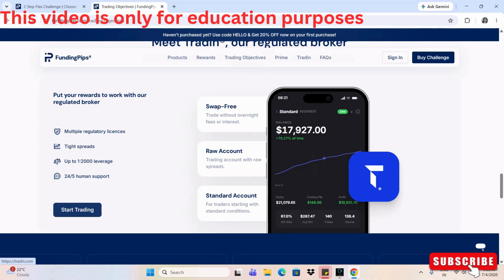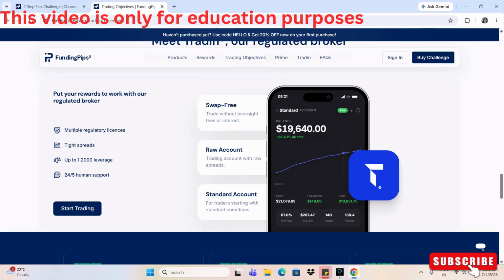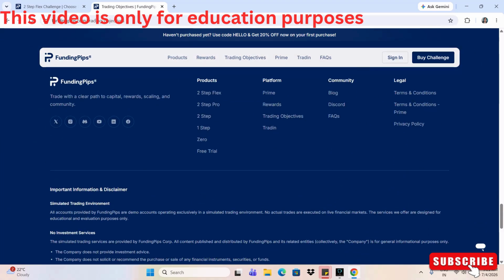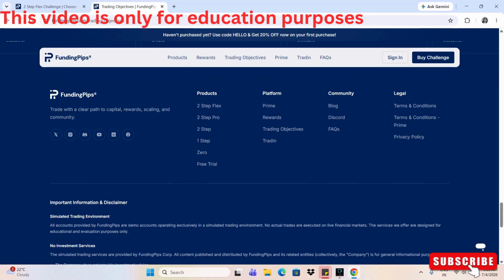So if you have used XNS or XM, you also know that they have different accounts, right? They have the standard account, they have the raw account. The swap fee will apply on the standard account, or the swap free account. And the leverage is the same, 1 to 2000. Even in XNS you get the same leverage, and they have 24/7 support. So it's overall a good platform, and I will advise you to go through their website and be familiar with that.